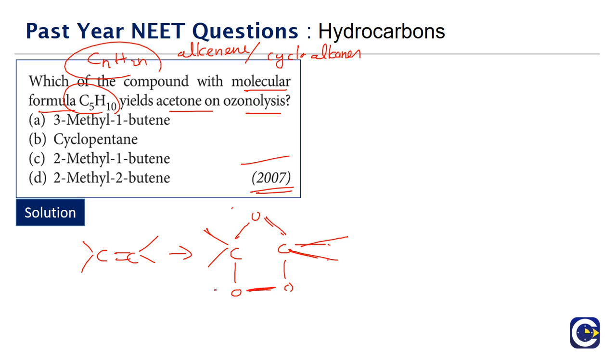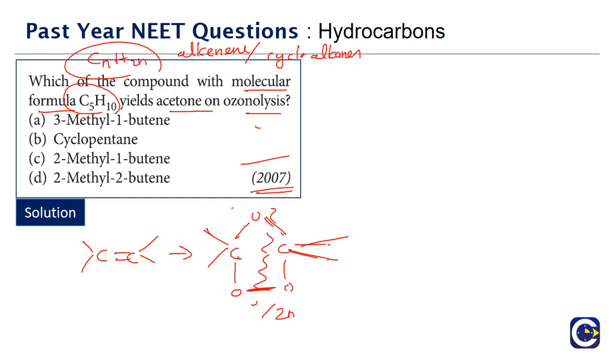If you look at the reductive ozonolysis, typically the one that happens with zinc and water, the compounds that will be formed will be carbonyl compounds. The place where the ozonide complex will break down is exactly where we have the double bond, and on either side the carbonyl compounds will get formed.